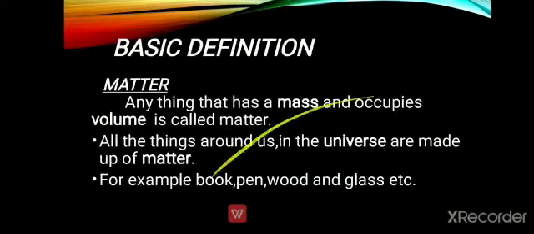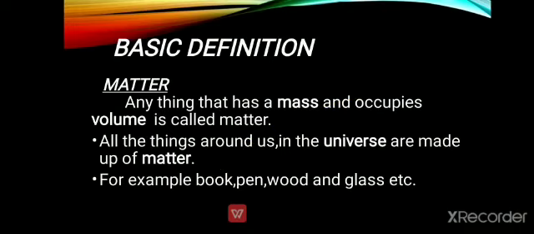The physical science is the science branch related to the physical world. The things we see, the things we touch, the things we feel, these are all related to the physical sciences. In physical sciences we discuss 2 subjects, chemistry and physics. Biological sciences are related to the life sciences or living organisms, so in this science we study biology. The next one is the earth sciences, related to geography, the study of the earth.